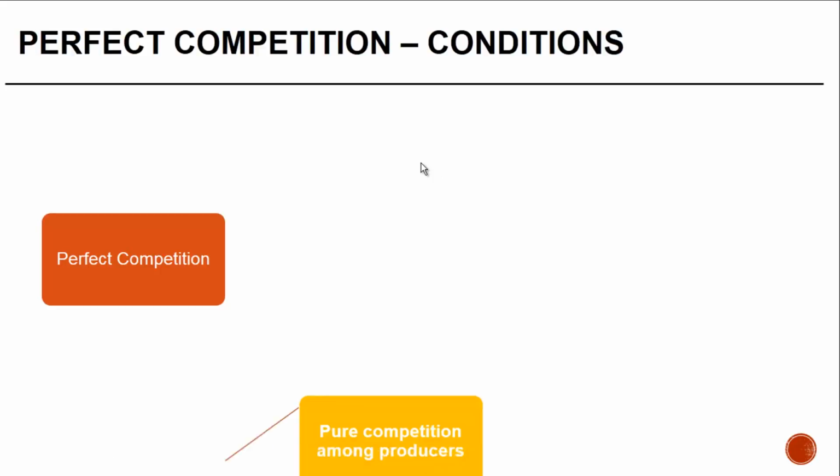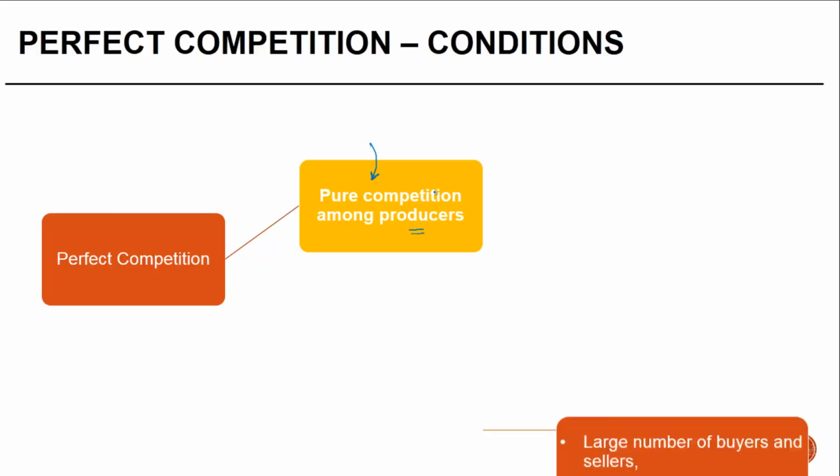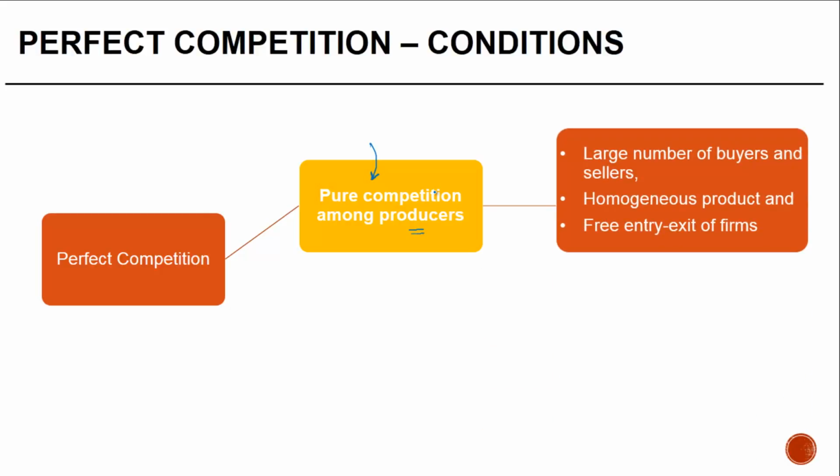So what are the conditions when perfect competition exists? Now, perfect competition would exist when there is a pure competition amongst the producers. What does this mean? This means that there are a large number of buyers and a large number of sellers. If there's only one buyer or only one seller, he can dictate the prices, right? But if there is a large number of buyers and sellers, then the individual seller cannot influence the price of the product.